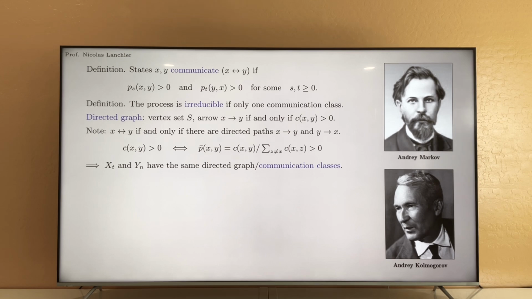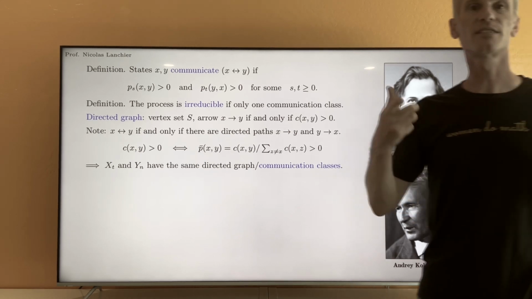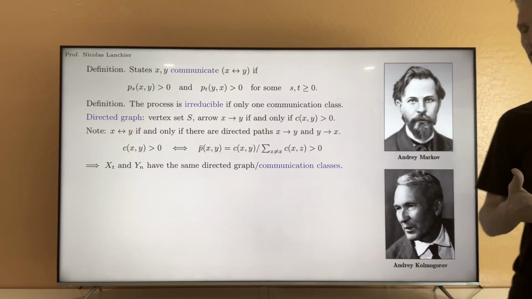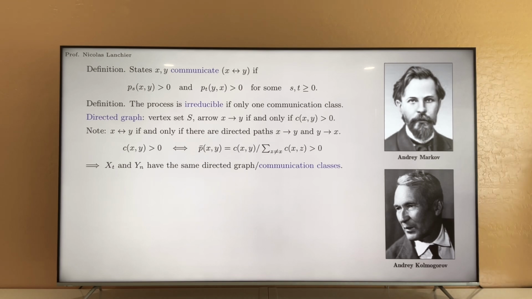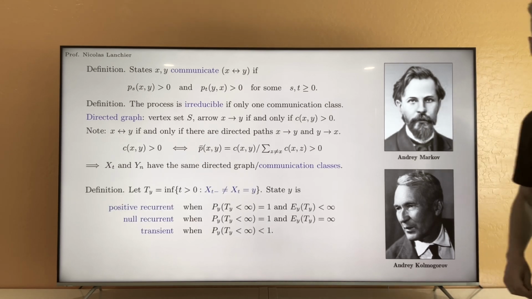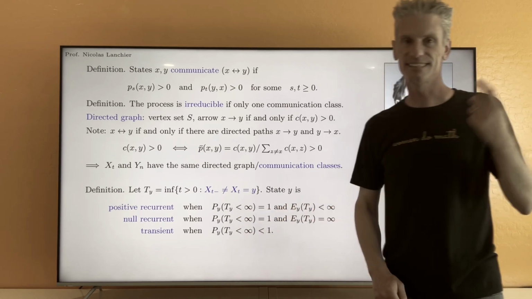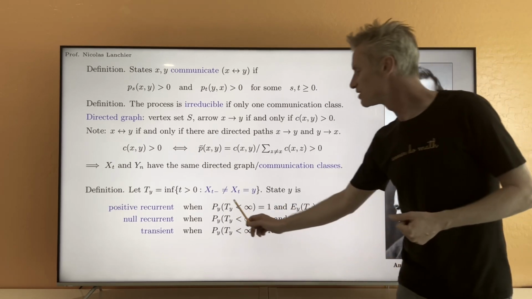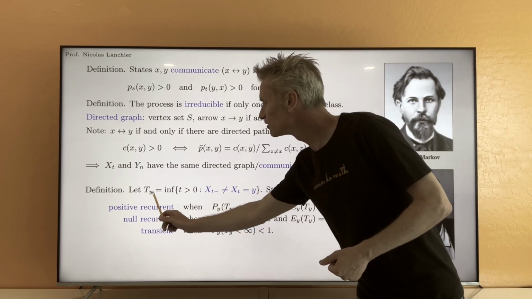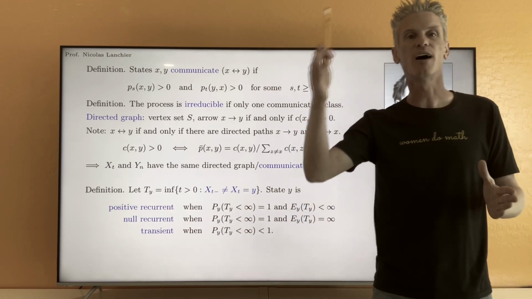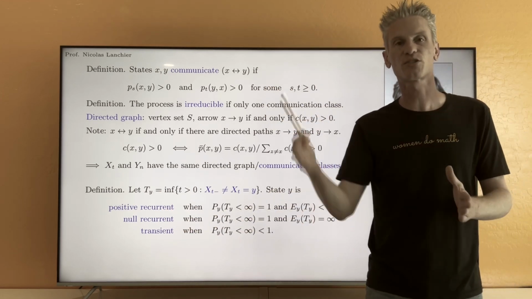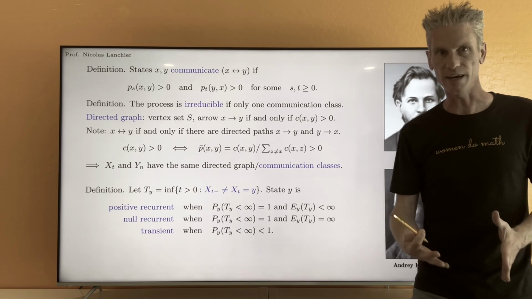Now, let's define the notions of transience, null recurrence, and positive recurrence. So the definition, again, is the same as in discrete time. We have, let's say, a state y. And so this time T_y that appears here is the time of first return to state y.